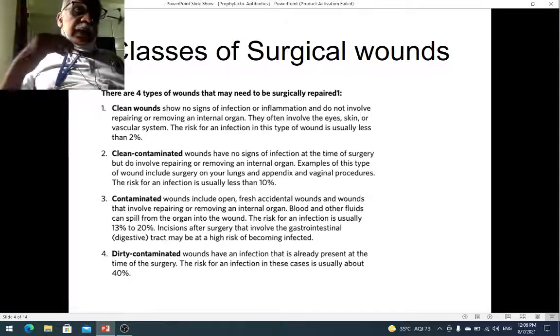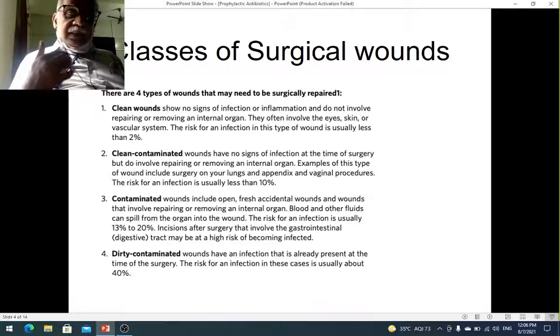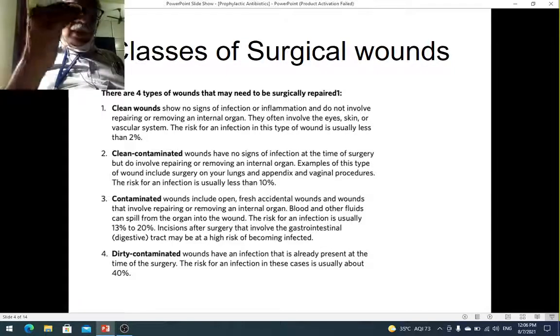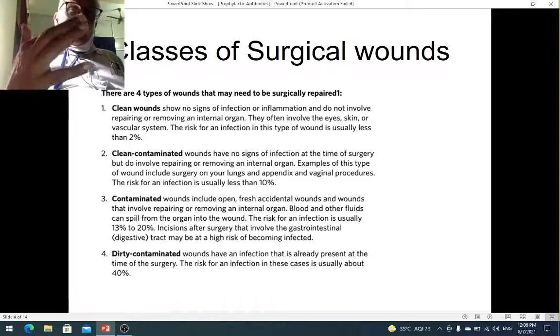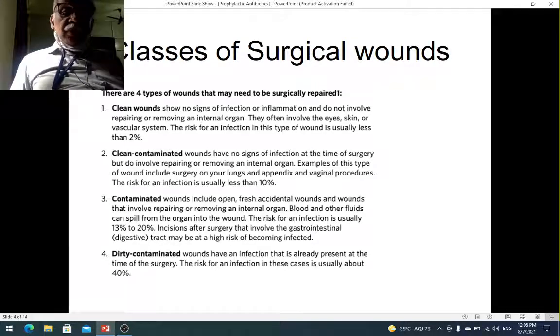Then you have clean contaminated wounds. A clean contaminated wound is when, besides the skin, you go through either the respiratory tract, that is the trachea or something like that, go to the GI tract, or go to the urinary tract, or you go through the biliary tract. All these can contain organisms. GI tract, as we all know, always contains organisms, isn't it?